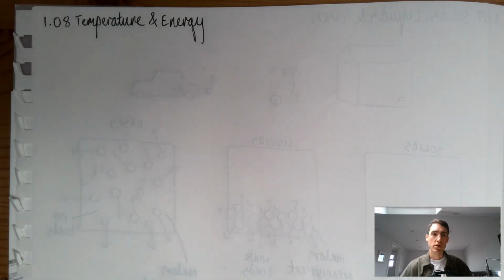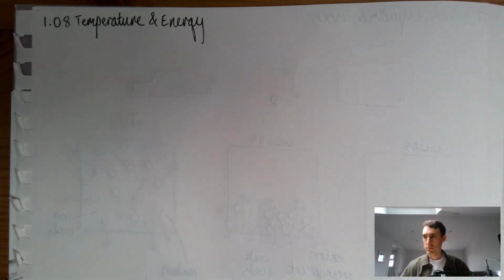So ask most Year 7 students, what do we mean by temperature? They'll tell you it's how hot something is. Now, for everyday life, that is a perfectly good definition, because that's what temperature is. If it's a high temperature outside, it's a hot day. If it's a low temperature outside, it's a cold day.